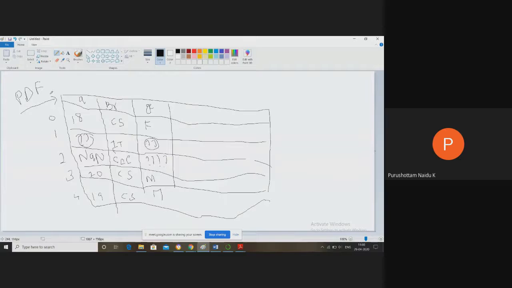Let's assume this is also blank. Then how is it filled? It is automatically filled by NaN. So NaN means this is a missing value.